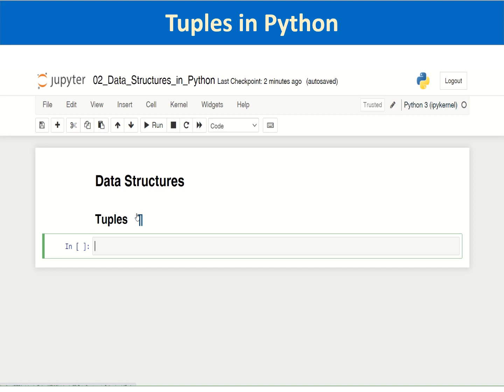Also, tuples are ordered, and they are also immutable, similar to strings. Similar to string indexing and string slicing, we will also have tuple indexing and tuple slicing. So let us see how to create tuples in Python.